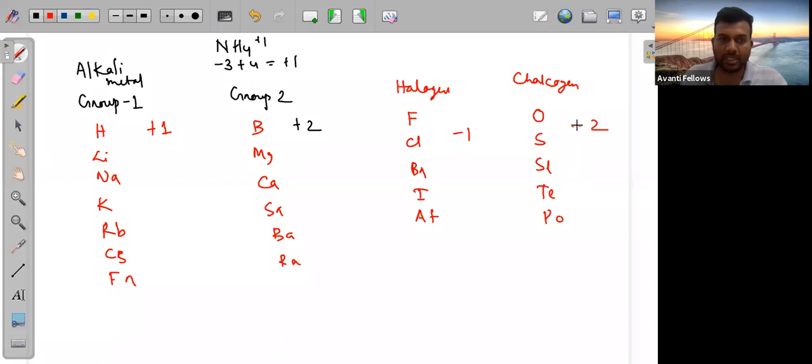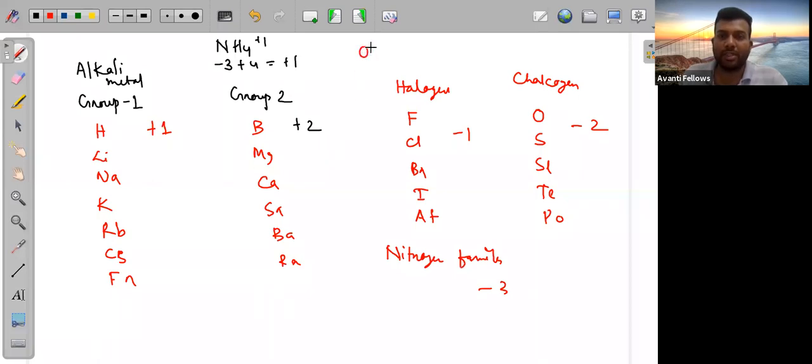Yeah, Manvita is giving the correct answers. And if you are taking the nitrogen family, that will be -3. In some cases the oxidation number also changes; for that you have to check. Okay, no issue.